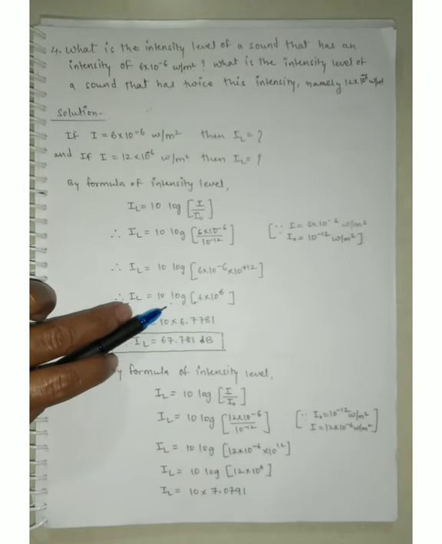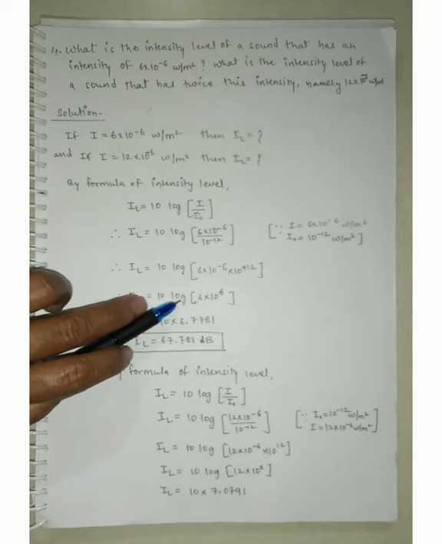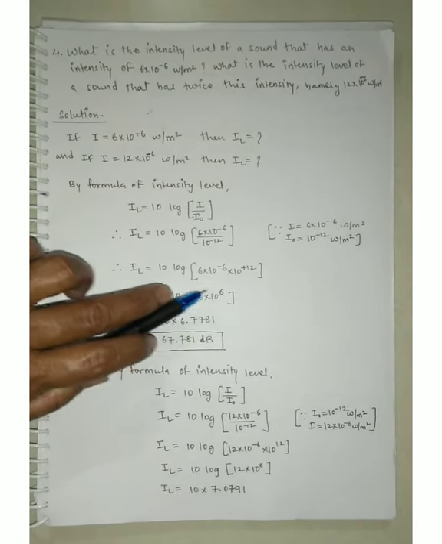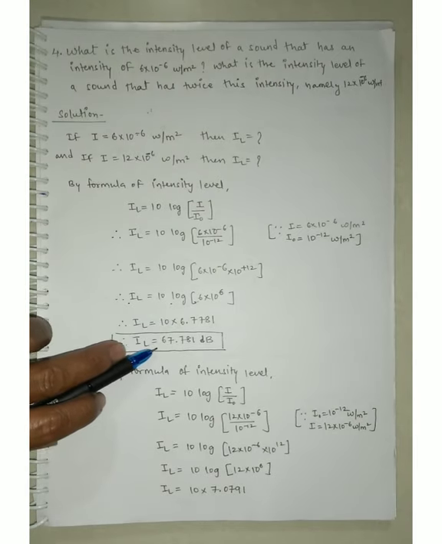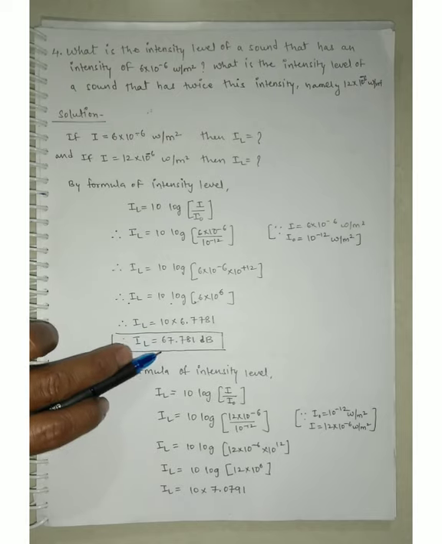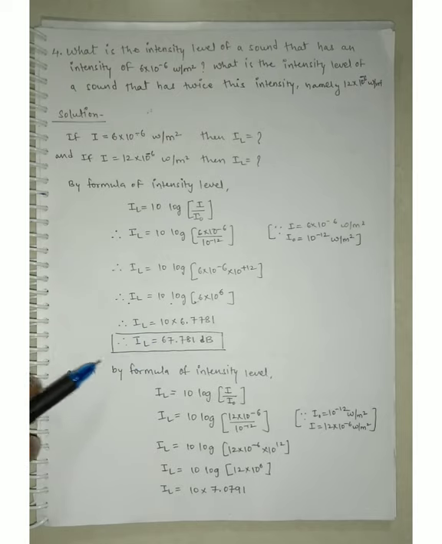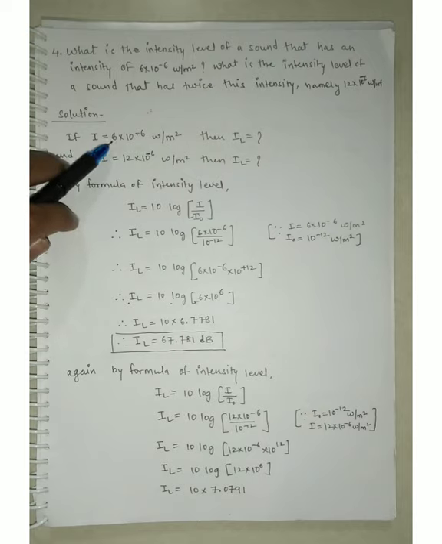So in the next stage we can write intensity level is equal to 10 log 6 into 10 raised to 6. Now you can take help of a calculator. You put in the calculator log bracket 6 into 10 raised to 6. You will get the answer 6.7781, and if you multiply this value by 10, you will get the answer 67.78 decibel. So what is the intensity level for the intensity 6 into 10 raised to minus 6?